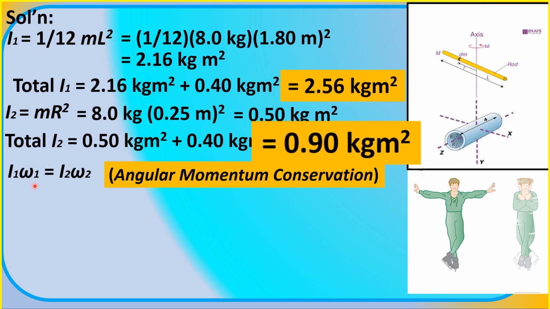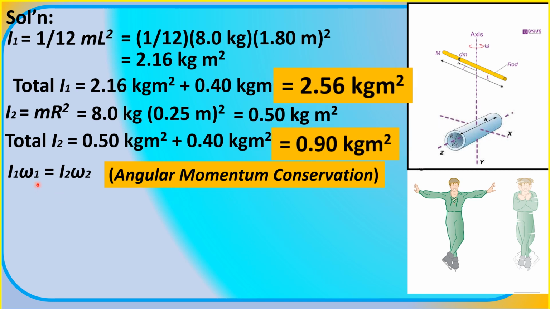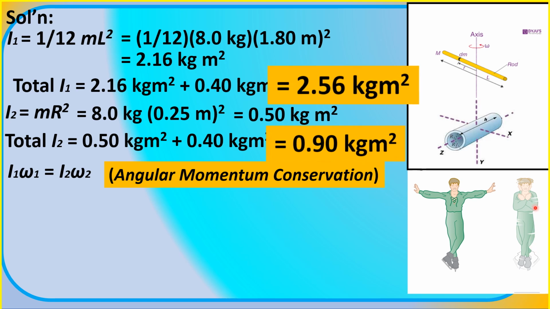And that product is known as his angular momentum, which according to the law of conservation of angular momentum has to be equal to the product of his moment of inertia, I sub 2, when he is already in this position, multiplied by his angular speed, omega 2, which is still to be determined.